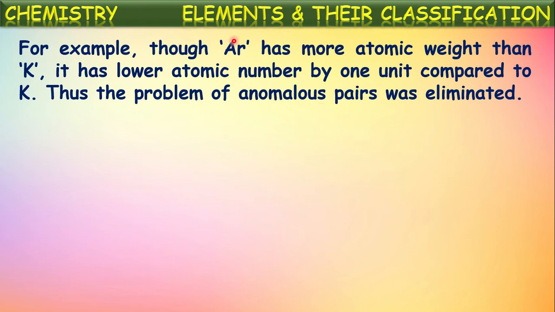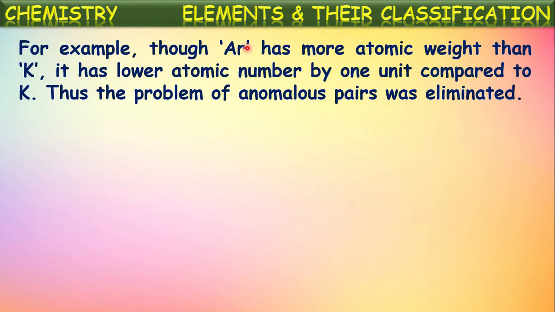We know the atomic mass of argon is 40, whereas that of potassium is 39. As per his principle, potassium should be written first. But Mendeleev wrote argon before potassium to fit in that column along with the remaining noble gases. This kind of pair of elements where Mendeleev's periodic law was not followed is called an anomalous pair.